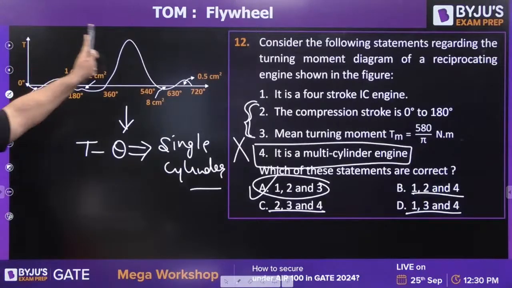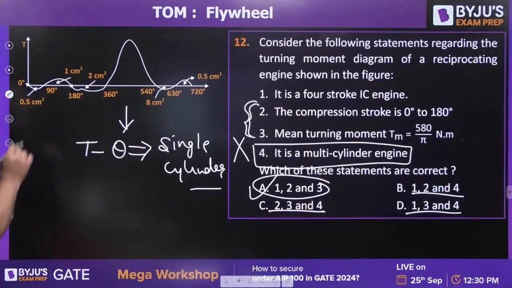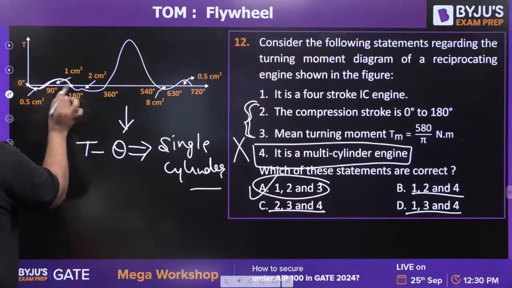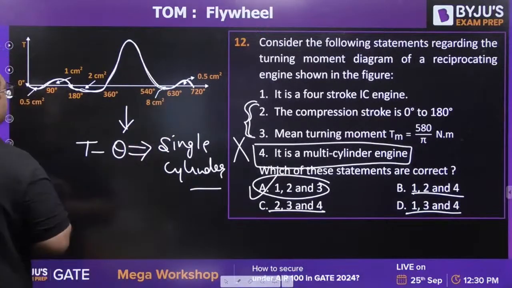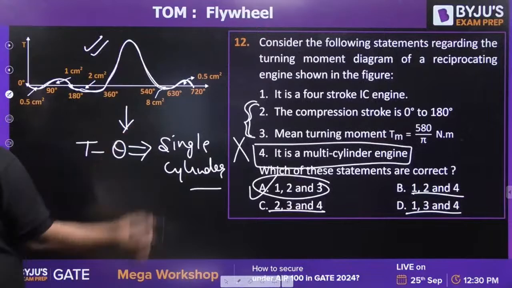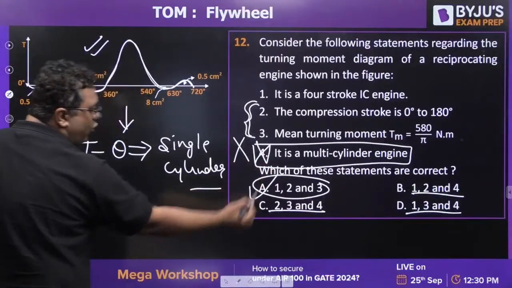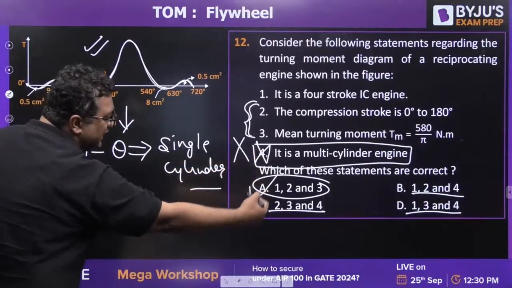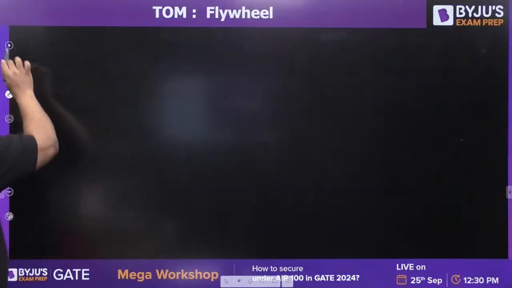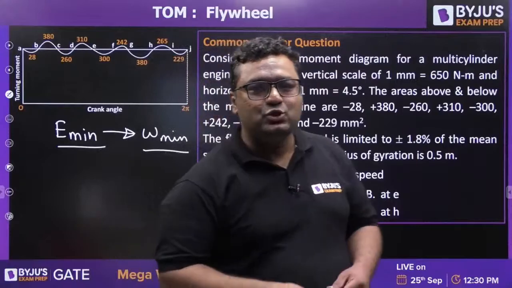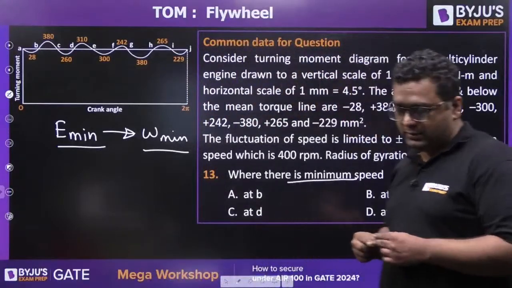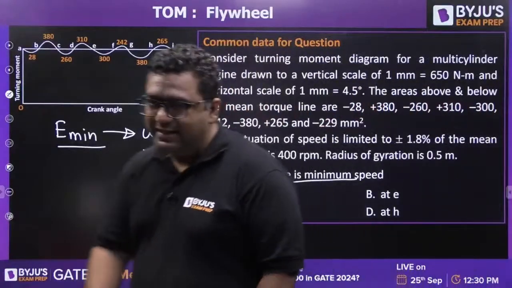Kenil, actually this question, if you see, this is the diagram for a single cylinder. This is suction, compression, power and exhaust. So this is given for a single cylinder. So obviously the fourth one is wrong. So the fourth one is in B, C and D, so B, C, D will be wrong. Solve it now. Solve this question, guys, now.